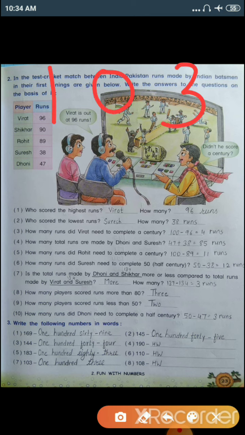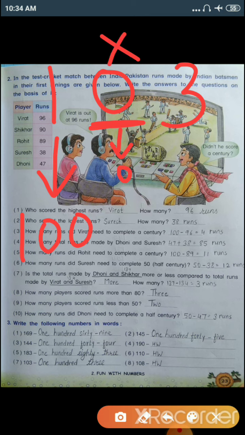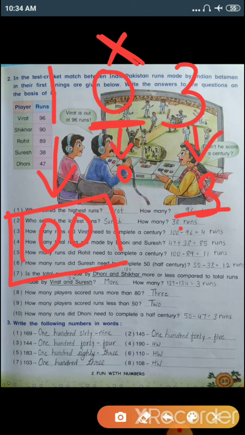Okay. Now let's take 103. So the place value of 1 is 100. 0's place value is 0. So we will not pronounce this because when we write in words, we do not write the place value of 0. And this 3 is on ones place. So 103 is your answer.